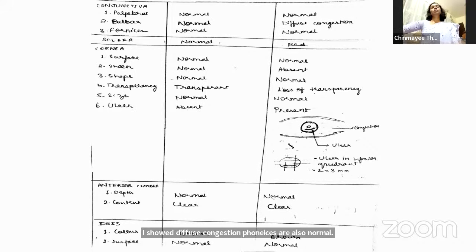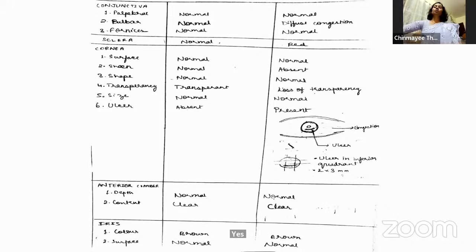Conjunctiva. Palpebral conjunctiva were both normal. Bulbar conjunctiva on the left eye showed diffuse congestion. Fornices were also normal, ma'am. Sclera was normal. Different types of congestion that you know? You, ma'am, have mentioned diffuse congestion. What are the other types? Ma'am, there is circumcorneal congestion and conjunctival congestion. These are the two types I know. Okay. How do you differentiate these two?